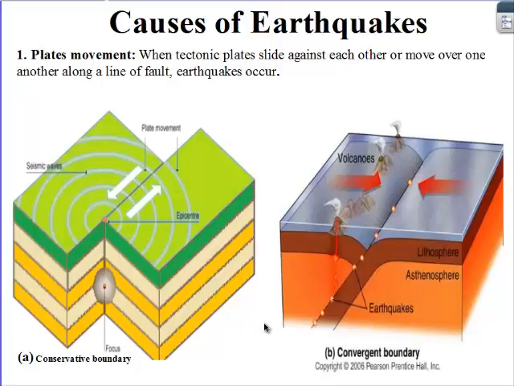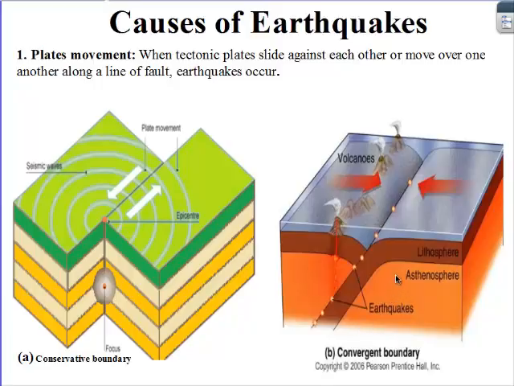Remember, we talked about earthquakes when we were looking at plate tectonics, where we said conservative plate boundaries can cause earthquakes when two plates slide past each other. In other words, convergent boundaries can also cause earthquakes.